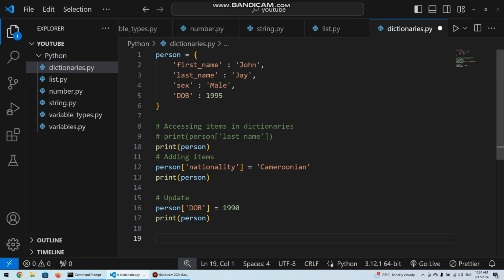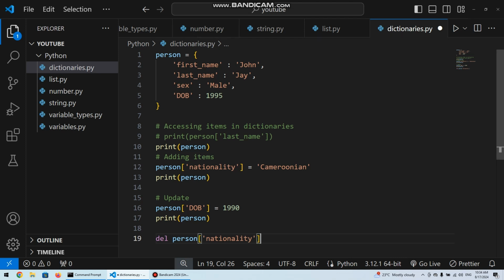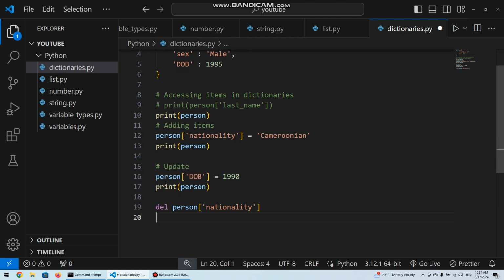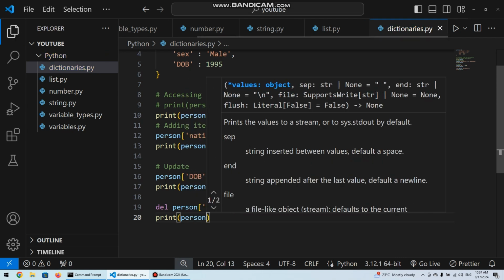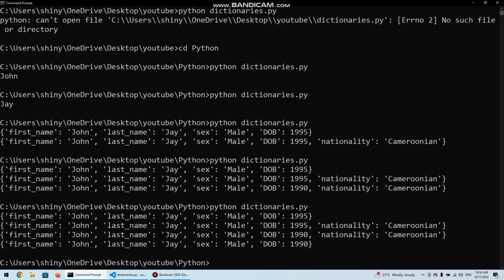So to do that, all we have to do is just do del, and when we do del, we specify the key we want to delete. So for example, in this case, we have said del, and let's say we want to delete nationality. If we delete nationality, we do this, and then we try to print person again, we should see that the fourth person doesn't have the nationality part to it. So if we try to print person again, now we see the first one didn't have it because we had not yet added it. Now we added it, and then the last one doesn't have nationality part.